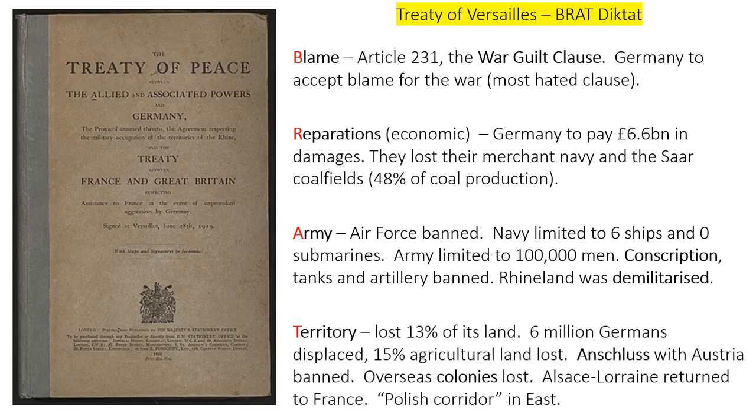And lastly, territorial restrictions. Germany lost in total about 13% of its land, including its overseas colonies. 6 million German people became displaced, and they also lost 15% of their agricultural or farming land, which is significant. Anschluss, that's union with Austria, was banned. And the Alsace-Lorraine, which had been won at the end of the Franco-Prussian War by Germany, was returned to France. A Polish corridor was also created in the east, allowing Poland access to the sea in the Baltics.